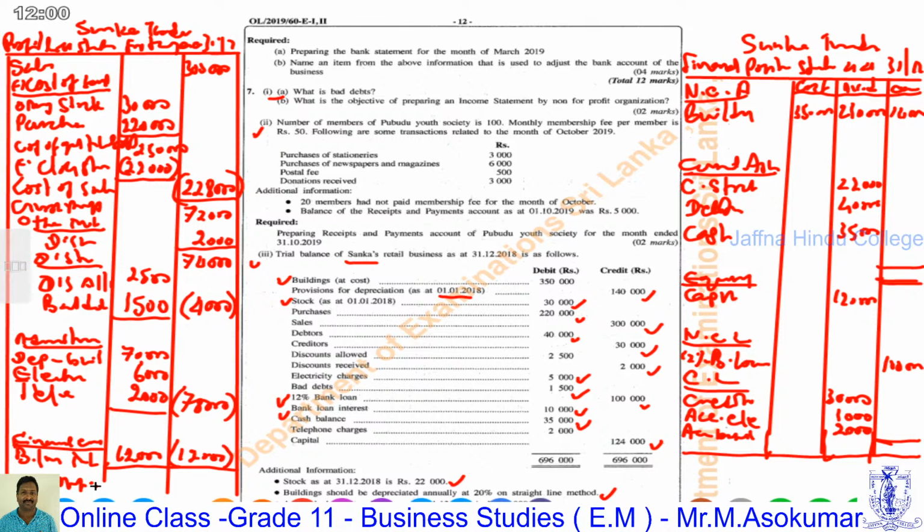That gives a net loss of rupees 20,000. The business bore a loss of 20,000 for the year ended 31st December 2018. The net loss is transferred to equity. After deducting 20,000, 100,000 is the capital, the closing equity.